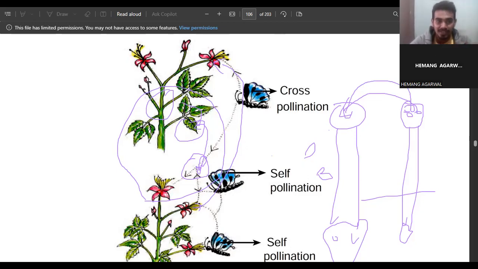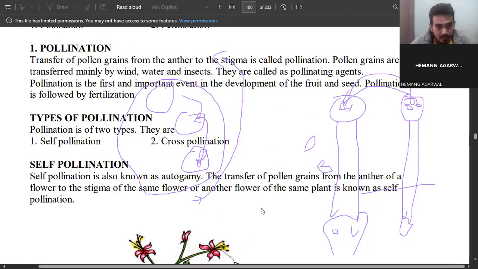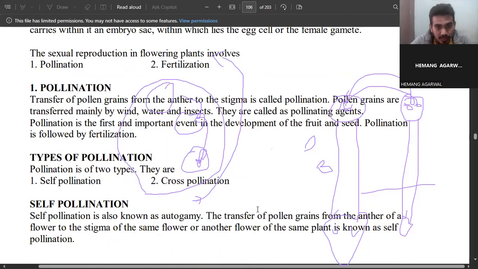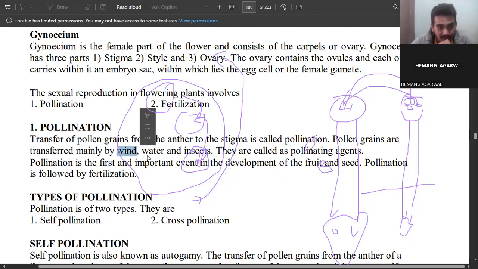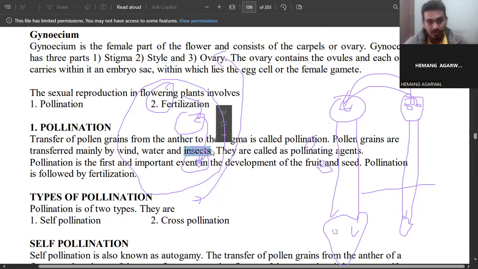So these are some agents which play an important role. Pollen may be transferred by wind, by water, or by insects. A honeybee belongs to the insects, so they can transfer through insects. So they are called pollinating agents.